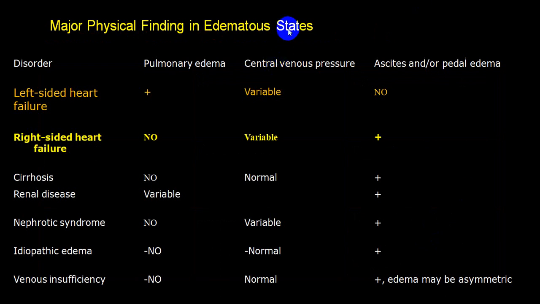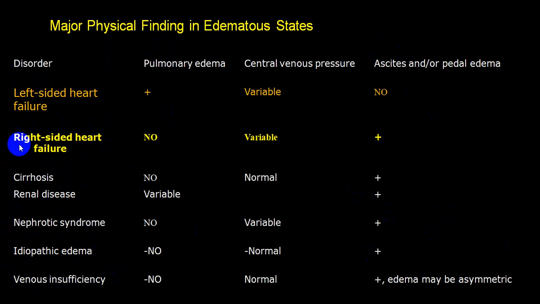This is the edematous stage because of pulmonary edema, central venous pressure elevation, ascites. These will be the three findings which you look for in left heart failure, right heart failure, cirrhosis, renal disease, nephrotic syndrome, idiopathic edema, venous insufficiency. At your leisure time, you can go through the difference between all those different conditions for differentiating the three.